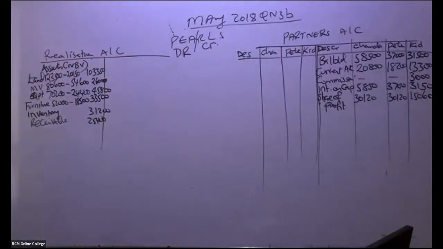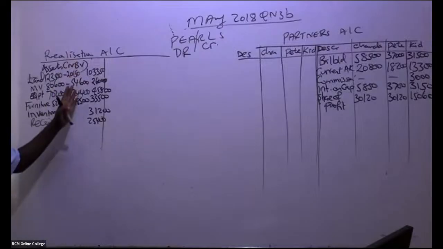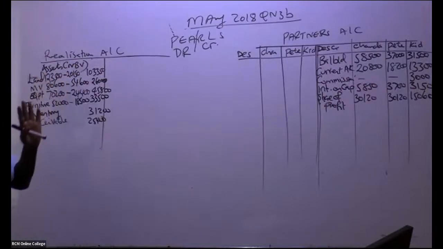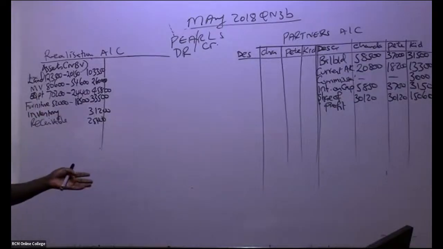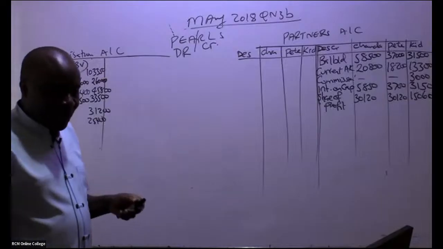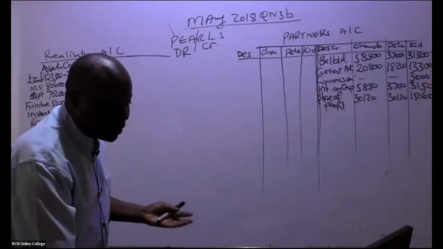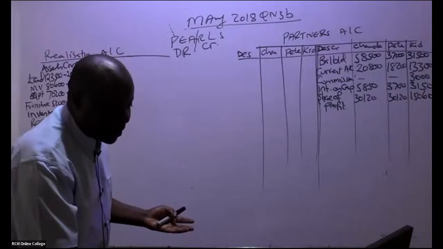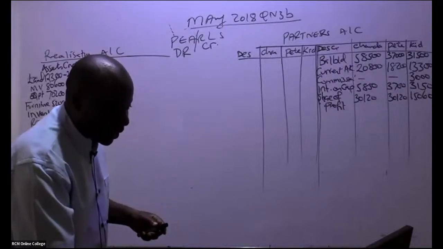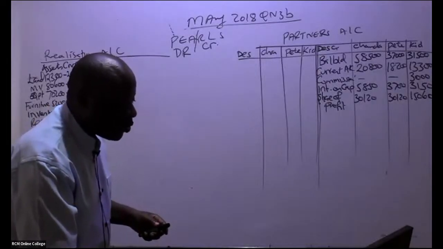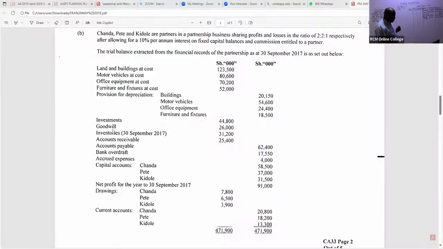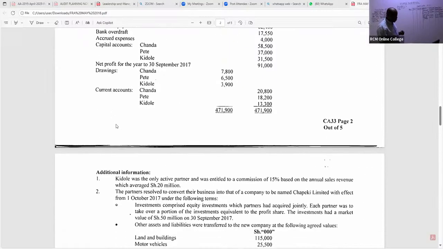Have we been able to take over all the assets to the realization account which were taken over? As per note number 2, yes. Now we go to the liability side. On the liability side, you have to be very keen. So what have they told us about liabilities? Yeah, John, thank you very much. They are investments, right? These investments were not taken over by the new company. You have to be very, very keen.